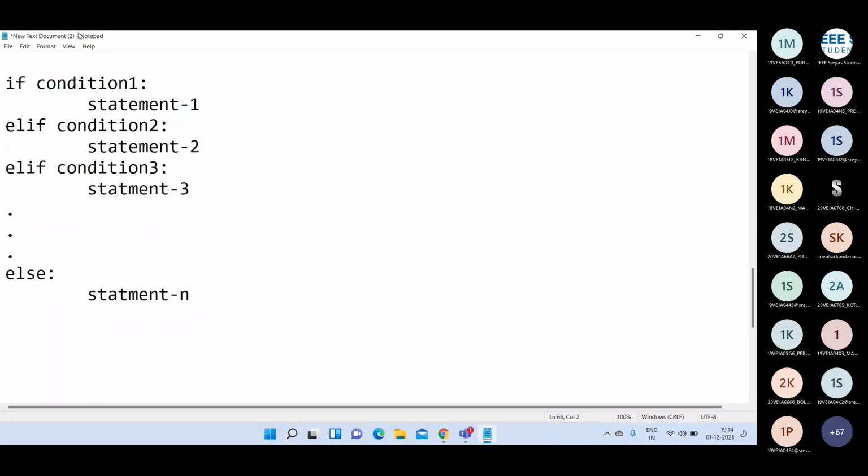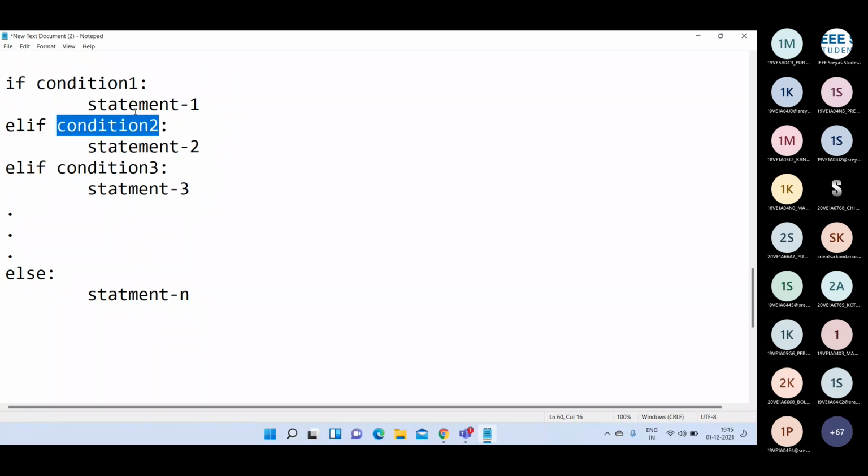First we are going to evaluate condition 1. If condition 1 evaluates to true, then statement 1 is going to be executed. If condition 1 is false, then you are going to check condition 2.